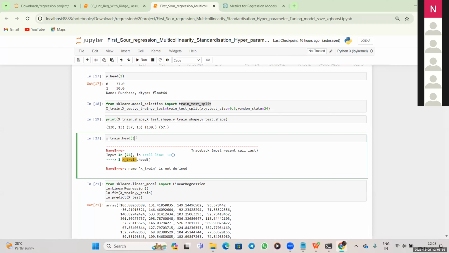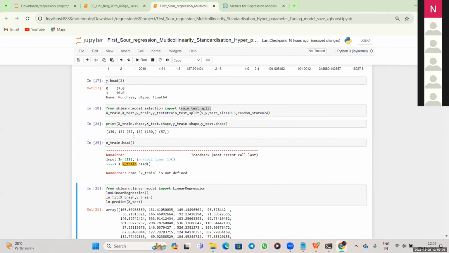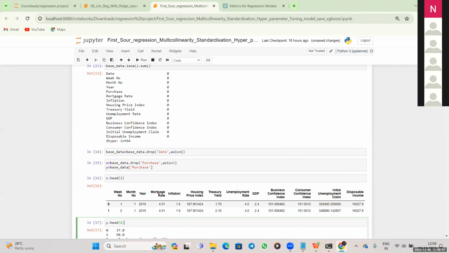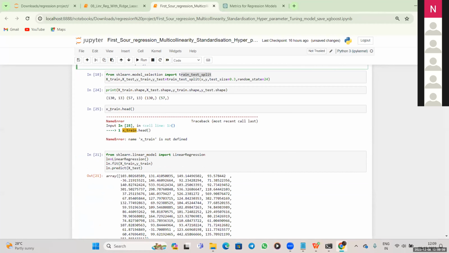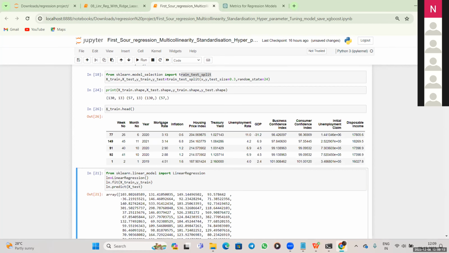Yeah, you need to execute the code again. Maybe you executed this today, or yesterday? Today only, sir. Okay, execute it again. See, X train, X is the capital letter there. I already told you Python is case sensitive. You need to give the correct variable name, then only it will understand.